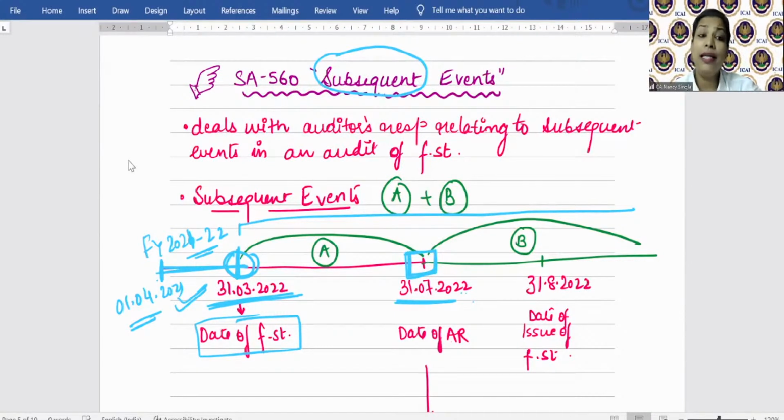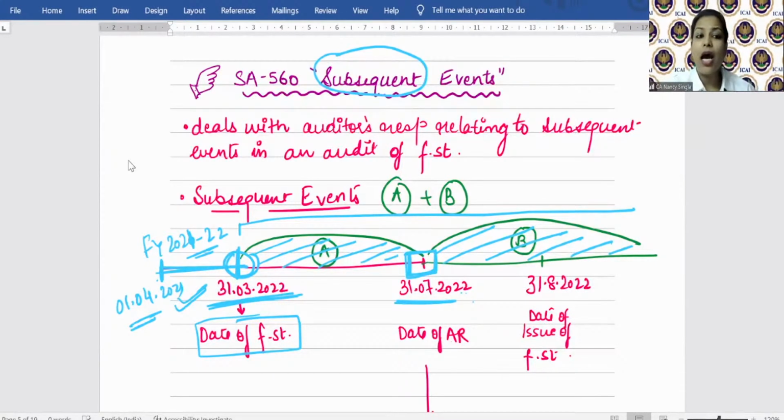Now this period, that is the date, event subsequent to the date of the financial statement. So this SA divides this period into two parts, right? That is this A period and B period. So subsequent events are what?